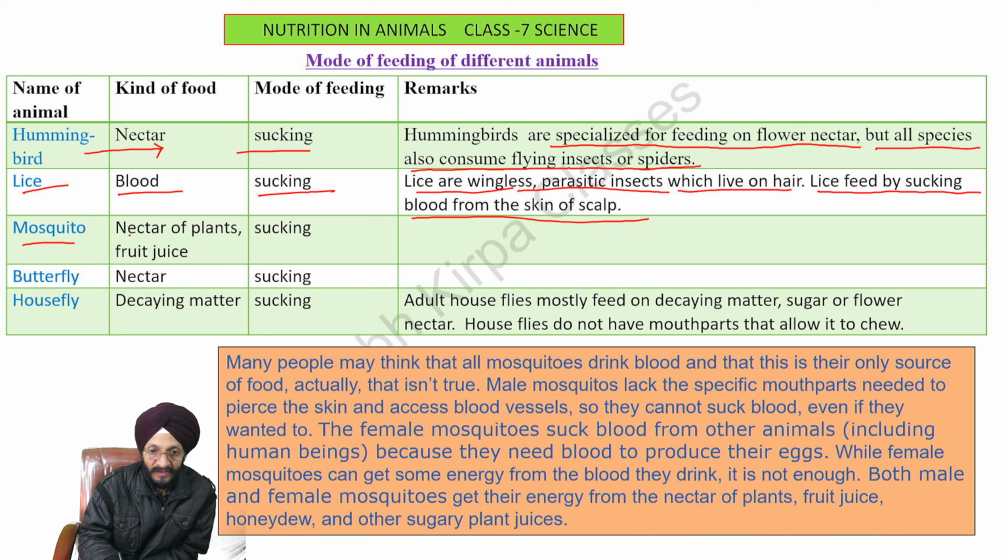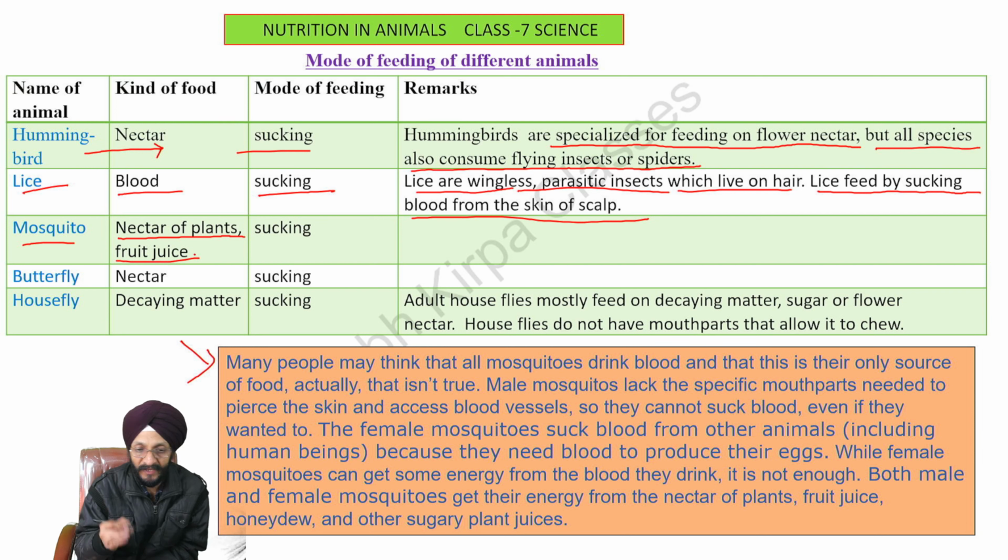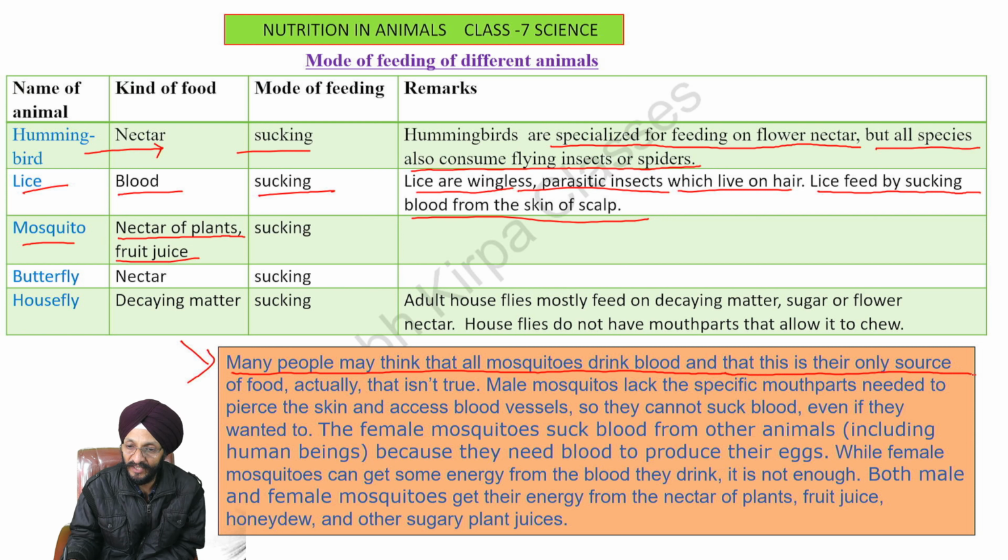Mosquitoes. You might be thinking that mosquitoes suck blood from our body. Here we will explain it in detail. They eat, or suck, nectar of plants or fruit juice. This may be a new thing for you. In fact, we will discuss what they like to eat. Many people may think that all mosquitoes drink blood and this is their only source of food. Actually, it is not true.